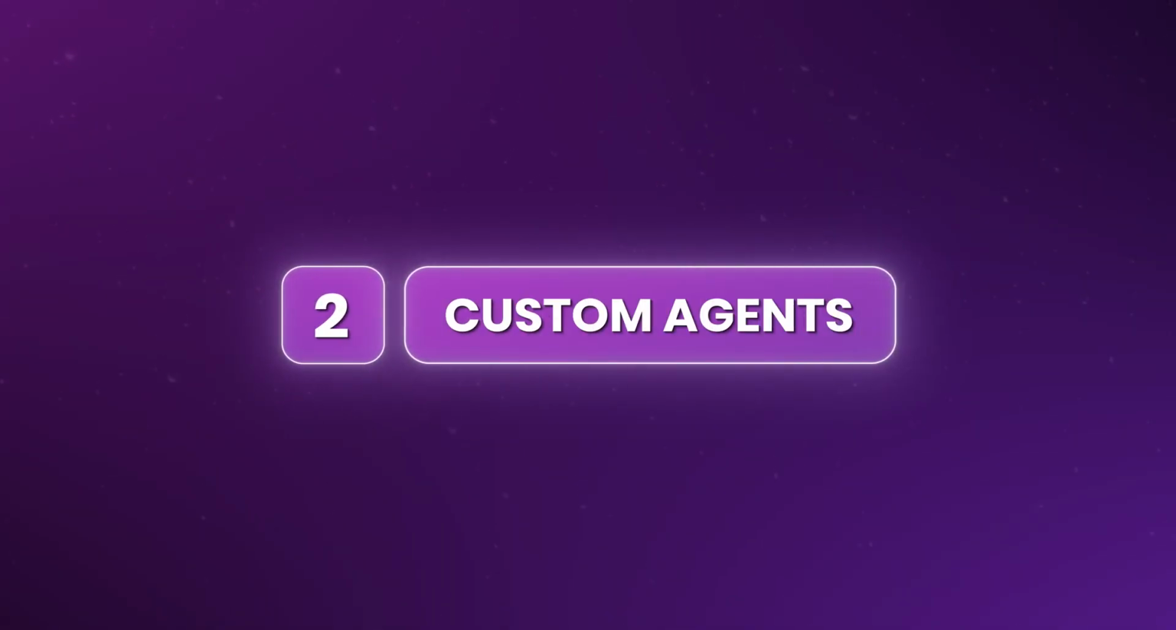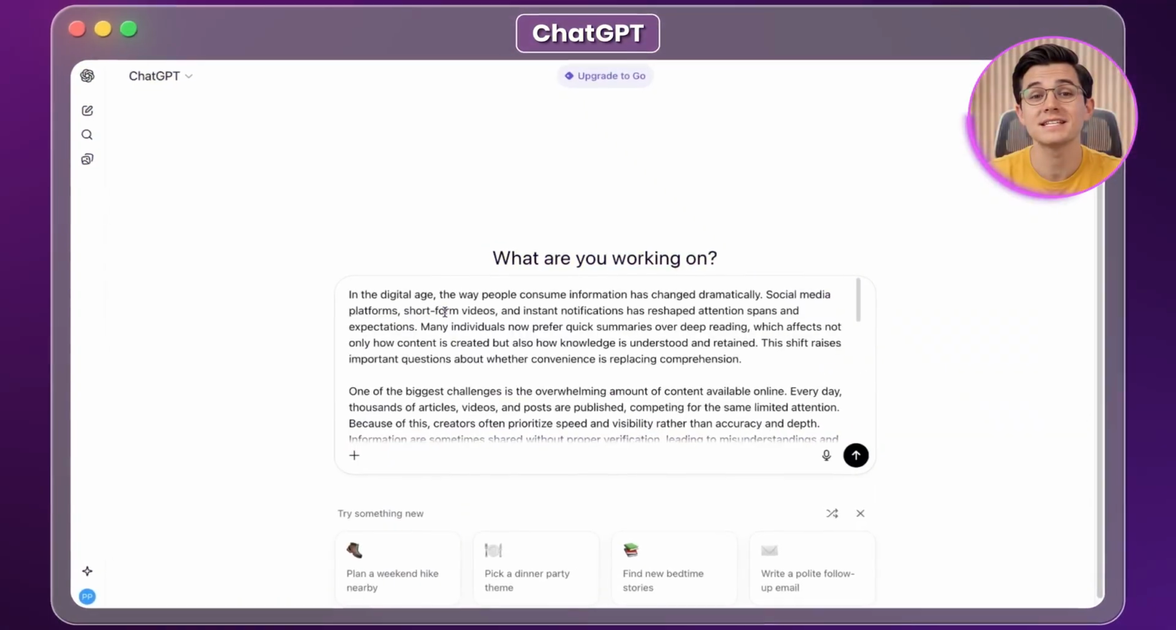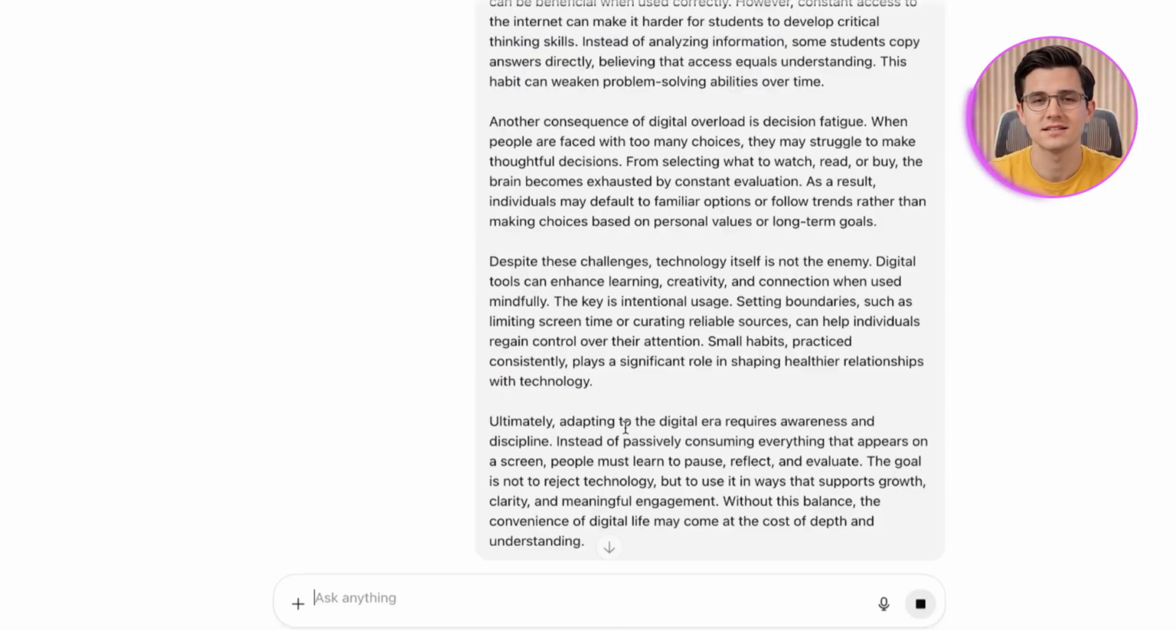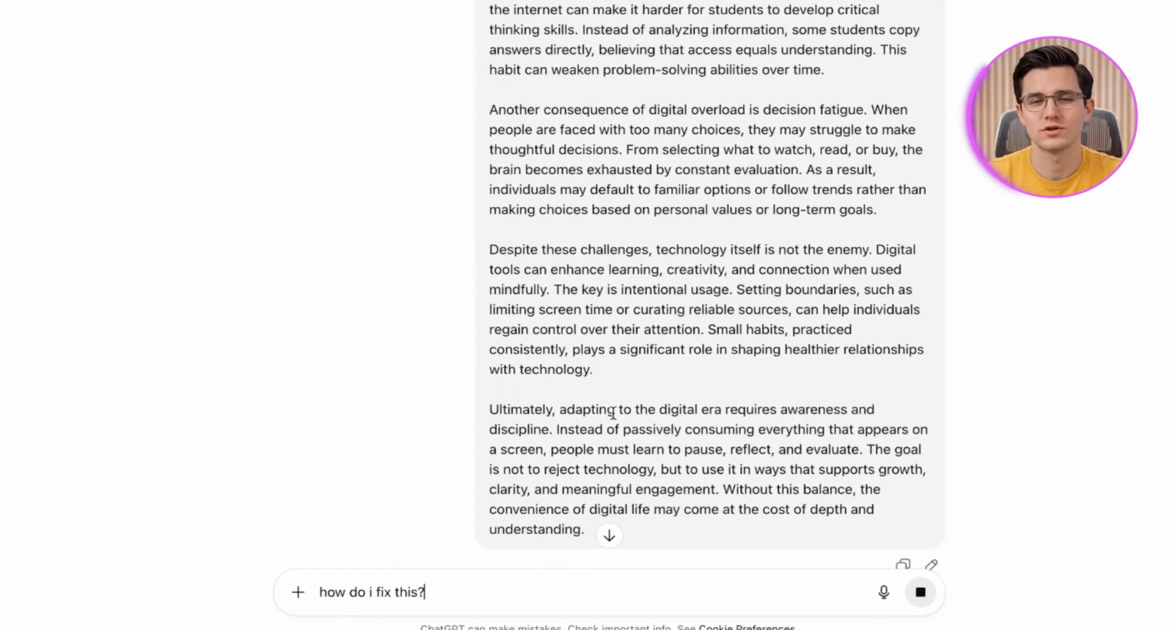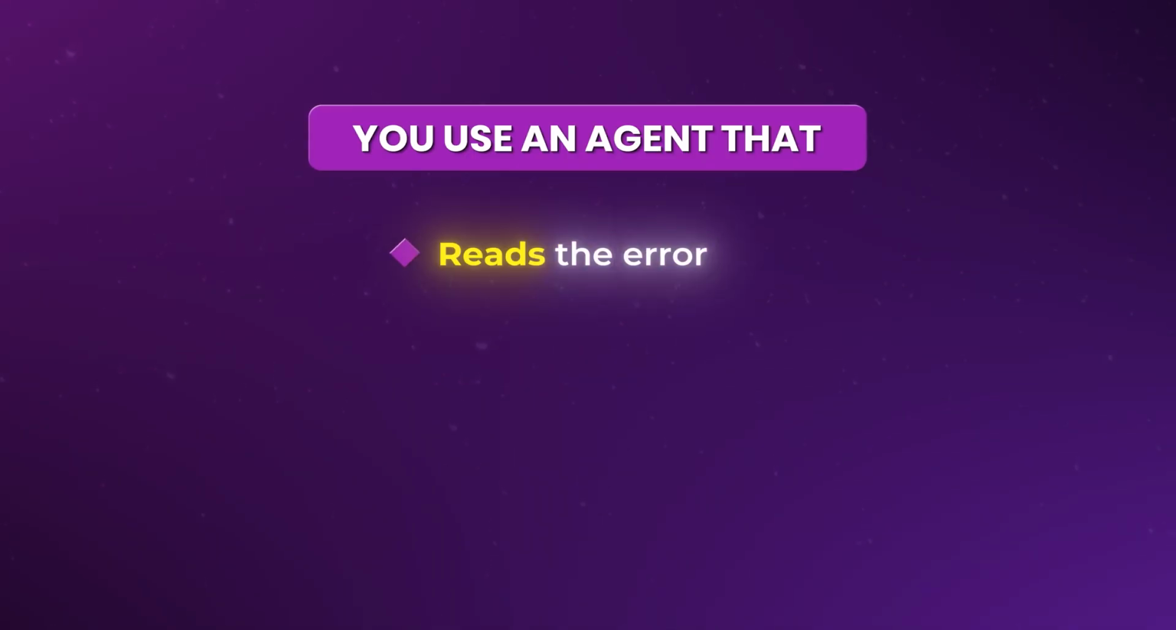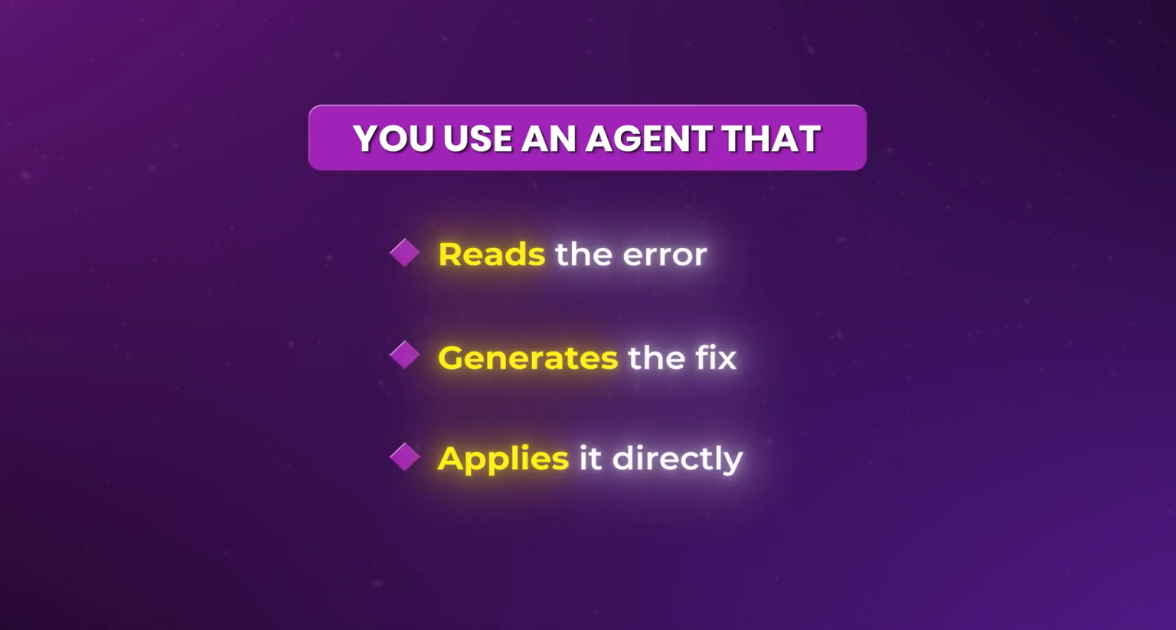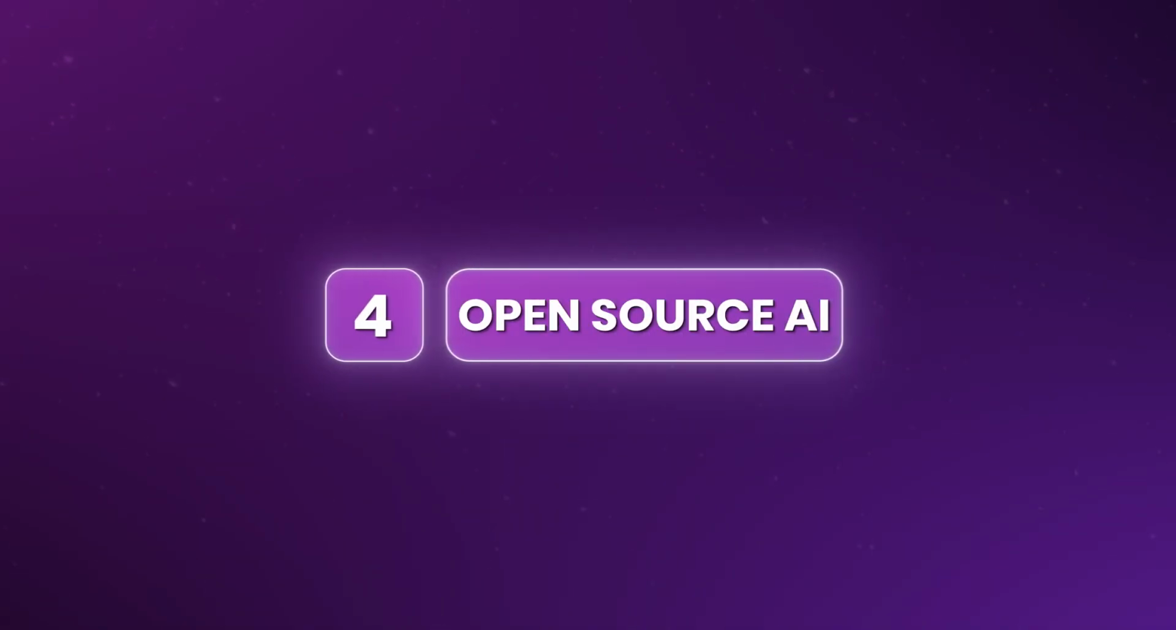Second, the custom agents. These are workflows you build yourself using tools like Make or Zapier. This sounds technical, but look at it this way. Instead of pasting an error into ChatGPT and asking, "How do I fix this?" only to do the work yourself, you use an agent that reads the error, generates the fix, and applies it directly to your article. Now we get to fundamental number 4, which is understanding the power of open source AI.